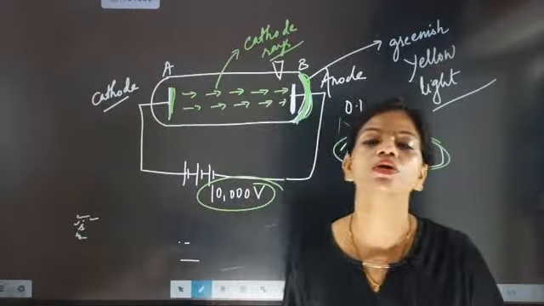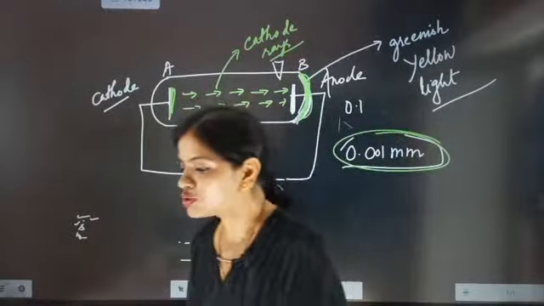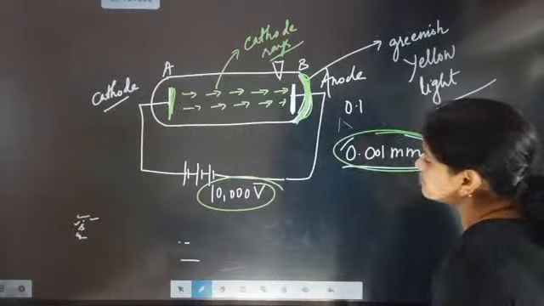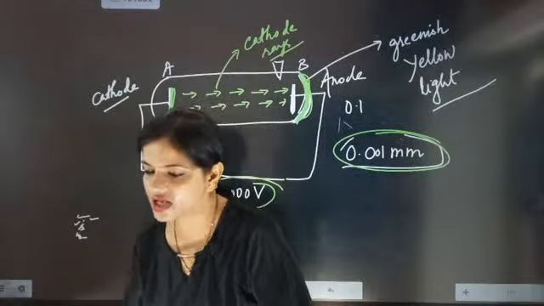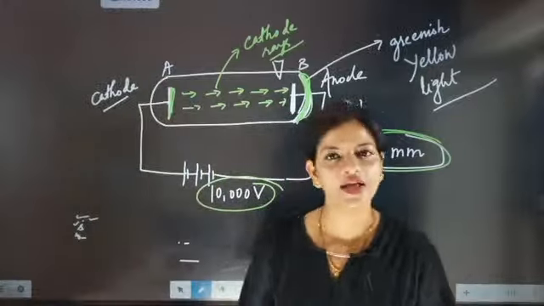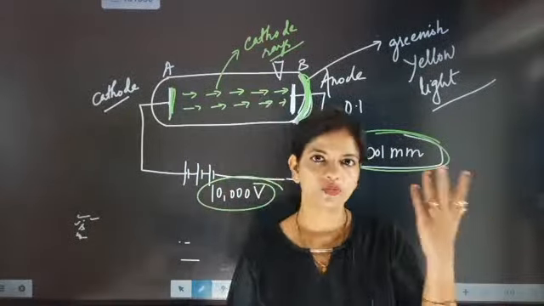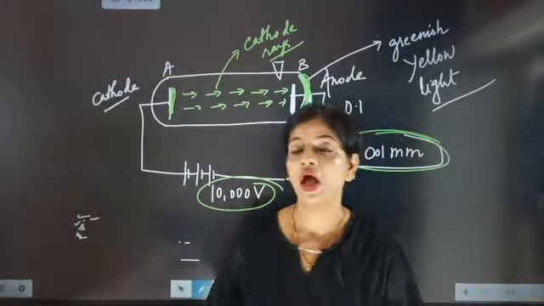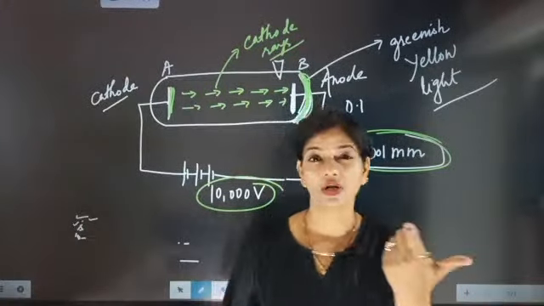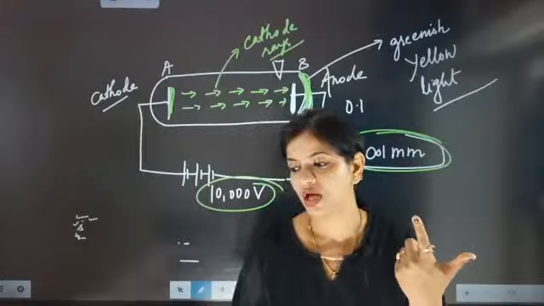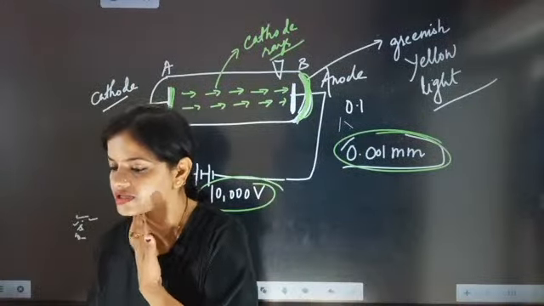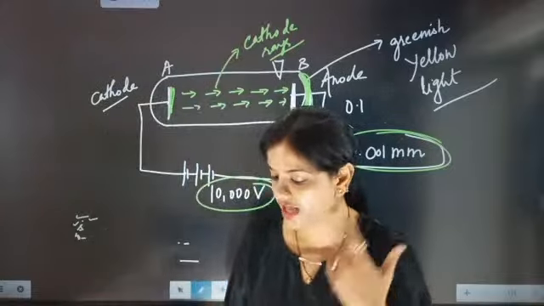Cathode rays. What is the name of these rays? The name of these rays is cathode rays. Now there are properties of cathode rays. If these rays are so powerful and have the property to cast color, then definitely something important must be there about them.